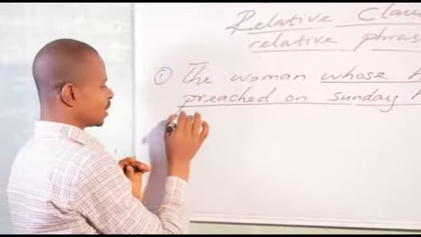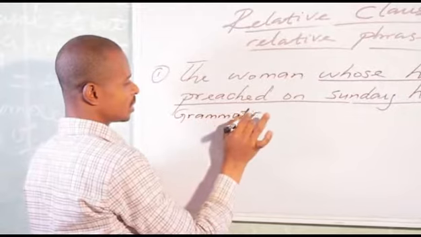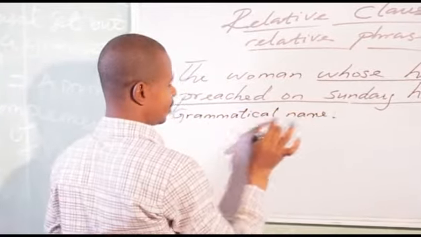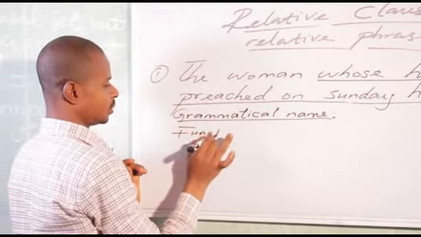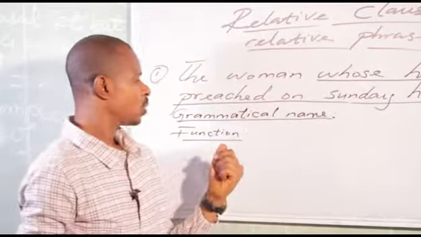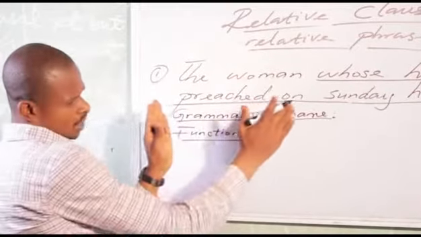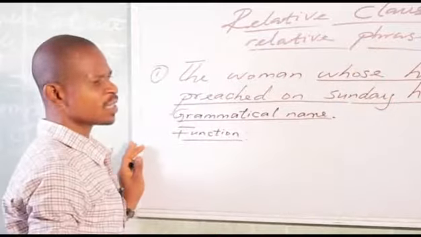Now let us look at the grammatical name and function. What is the grammatical name of this underlined expression? If you look at the underlined expression, you will discover that it is a clause.